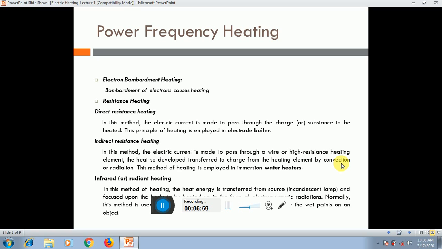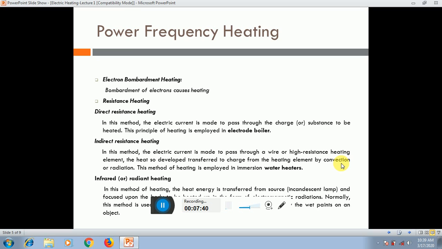The next one, the main part, is resistance heating. The resistance heating has three different classifications. The first one is direct resistance heating. So what is direct resistance heating? In this method, the electric current is made to pass through the charge to be heated. It means that if I give current to any material, the current will pass through the material and heat it. This principle of heating is employed in the electrode boiler.